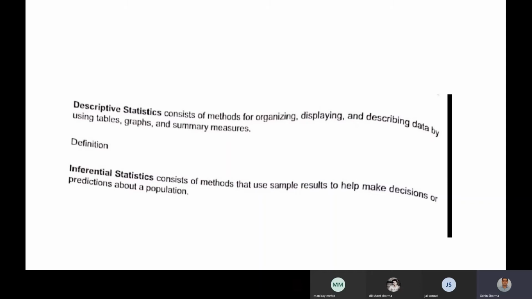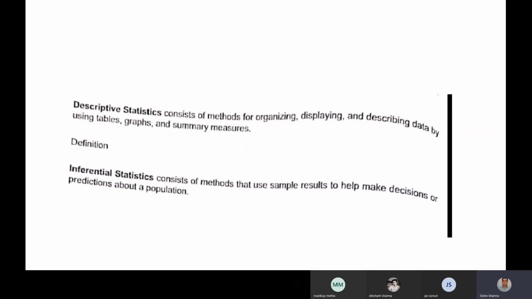Generally, we apply statistics on a dataset to get results. Two types of statistics could be applied. One is descriptive statistics. In descriptive statistics, we fetch the data and display it in the form of a table, graph, or summary, and anybody can see that this is the sales we have achieved in the last year. How are we able to know that? Because we have graph-like information in front of us.